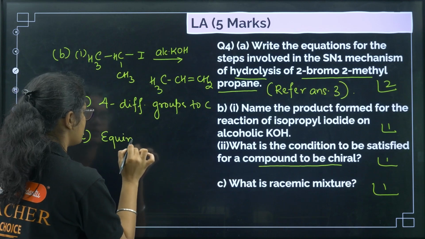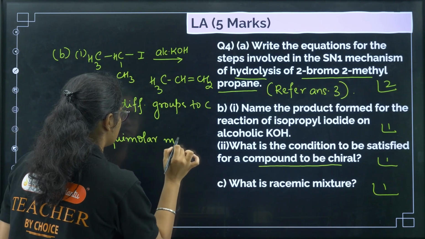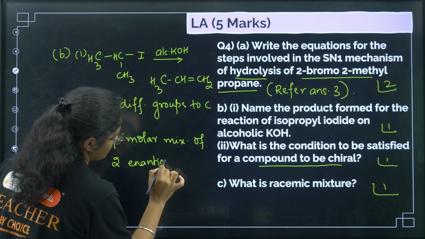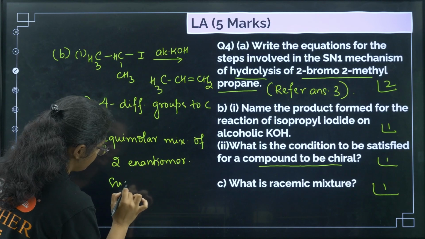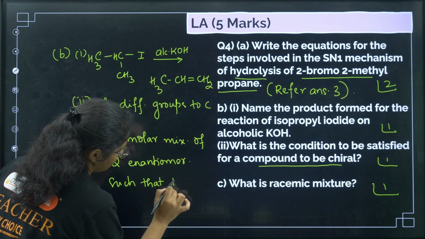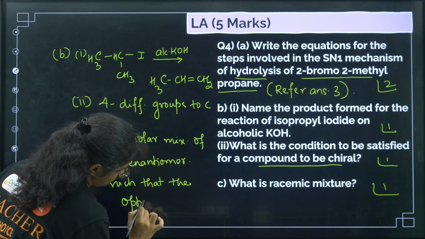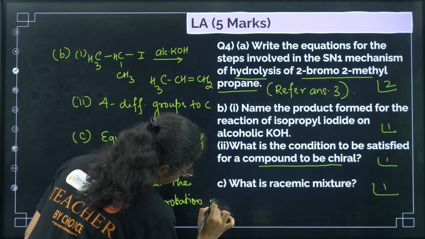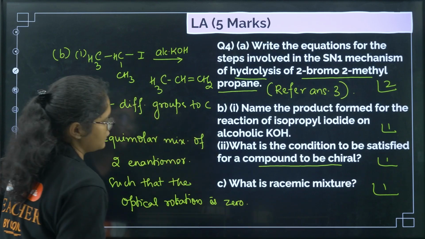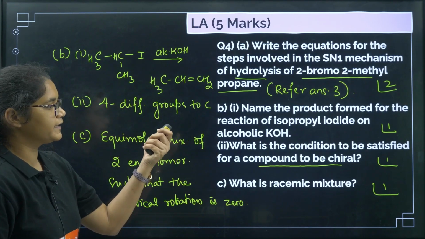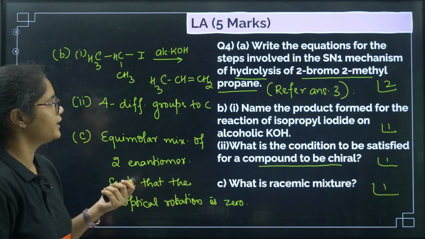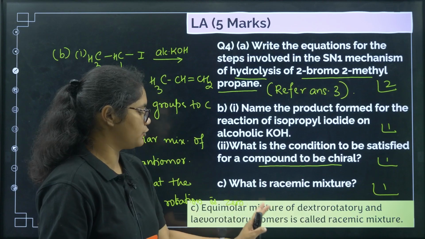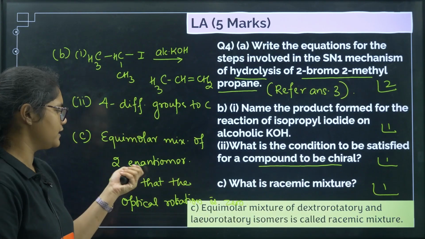An equimolar mixture of 2 enantiomers, such that the optical rotation is 0. Okay, clear? So we'll get 2 plus 2 plus 1, 5 marks. Now an equimolar mixture of dextrorotatory and levorotatory isomers is called a racemic mixture.